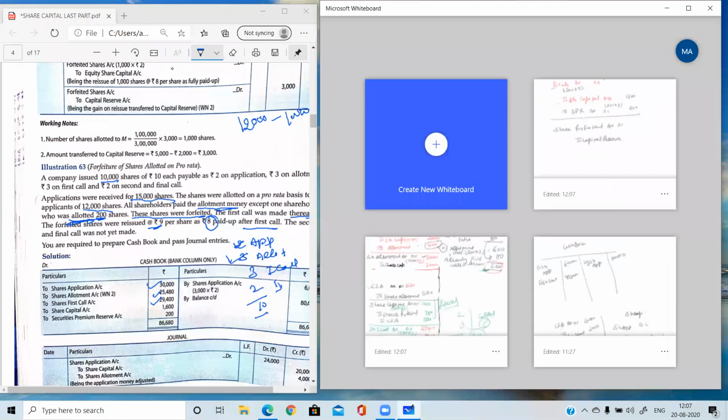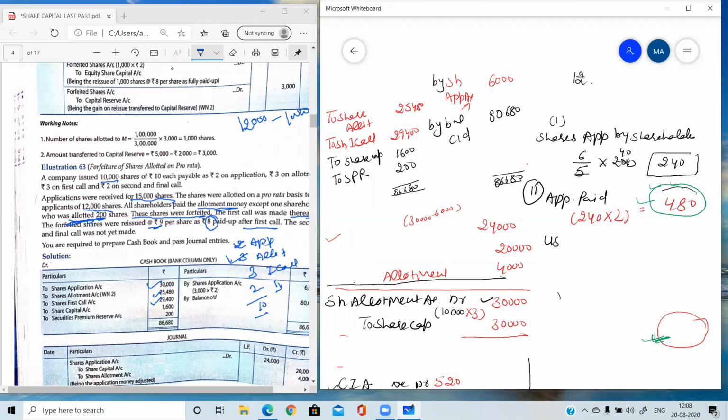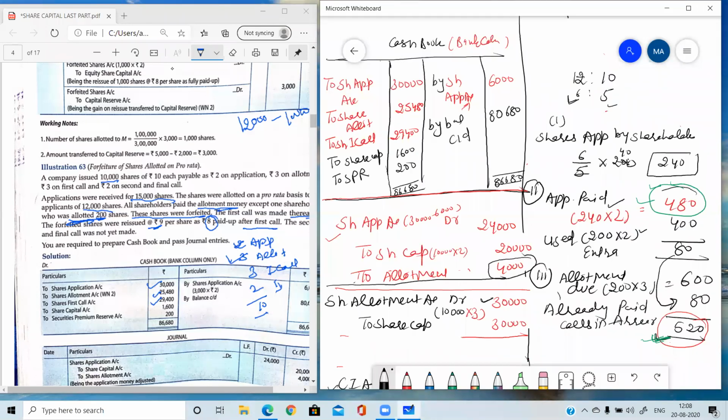So just try to understand the complete question once again. This is all about the question. First thing, if a cash book is prepared in any question, then you are not going to pass any entry of bank in the journal. The bank related entries will be directly written in the cash book. This question can come as an 8 marker question where you need to prepare the cash book.